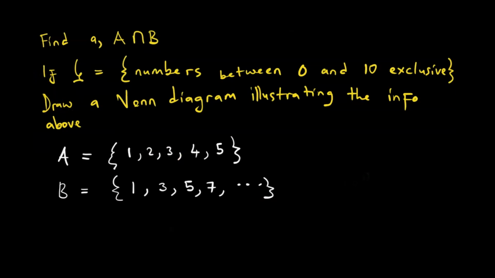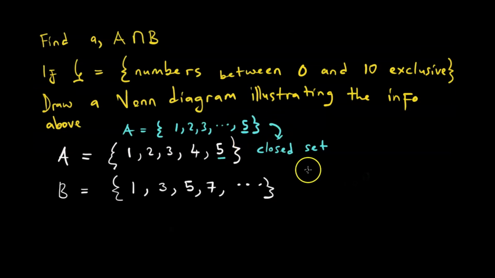There are important things we need to say here. Firstly, this is called a closed set. When it is a closed set, we have a last element. Previously we would write A is equal to, for some reason, 1, 2, 3 and so on, up to 25. The emphasis is that even if we put 'and so on', so long as we have this last member, the last element, it's still a closed set.